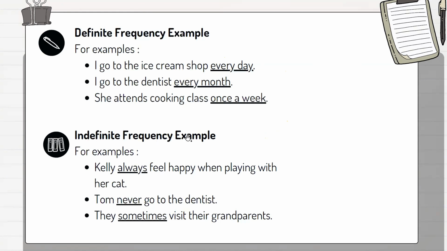Indefinite frequency example. The first one is, Kelly always feels happy when playing with her cat. Always here is the indefinite frequency. Tom never goes to the dentist. Never is the indefinite frequency. They sometimes visit their grandparents. Sometimes here is the indefinite frequency.